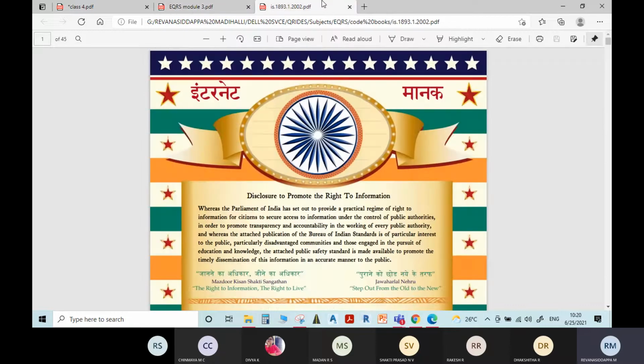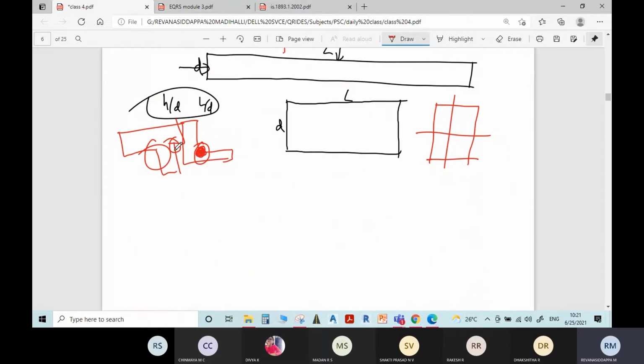Just by going with diagonal reinforcement, or by giving some bracings at the corners, along this direction and along the other direction, or by giving extra reinforcement, especially at the joints, we can avoid the failure of the structure.